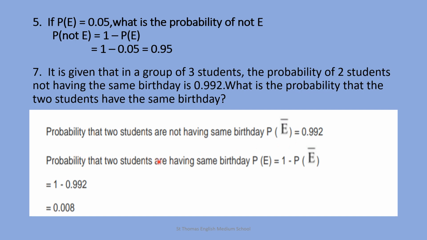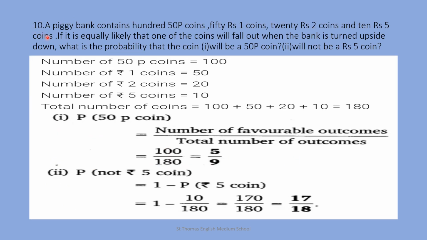The probability of 2 students having the same birthday, that is probability of E, equal to 1 minus probability of E bar, that is equal to 1 minus 0.992, that is equal to 0.008.